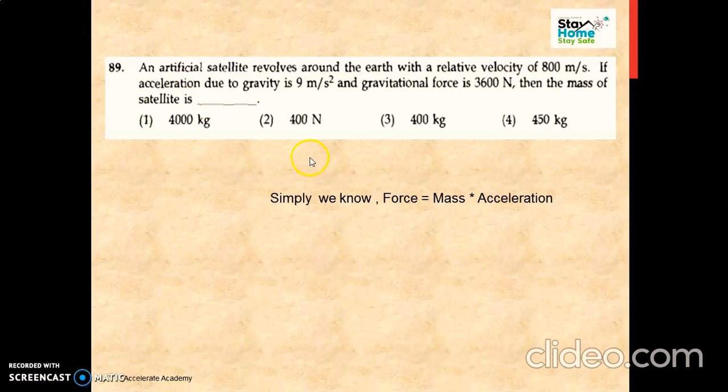Don't panic. Simply, we know that force is equal to mass into acceleration. Force is given as 3600 Newton, and the acceleration due to gravity is given as 9 meter per second square. So simply if we divide 3600 by 9, we get the mass as 400. Now see here, 400 in Newton also and 400 in kg also. So our answer should be in kg. Newton is nothing but force. They have asked about the mass of the satellite. It is 400 kg.